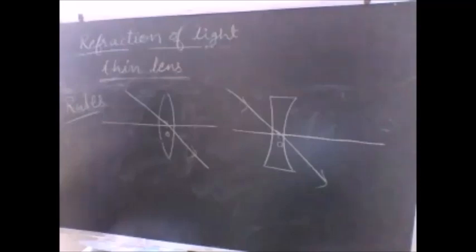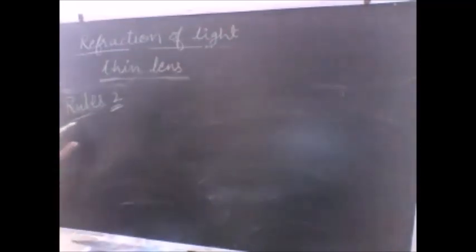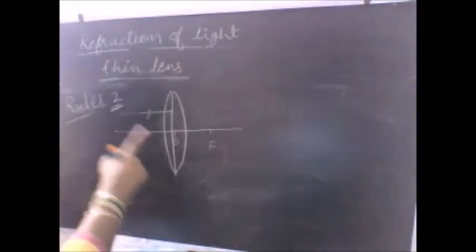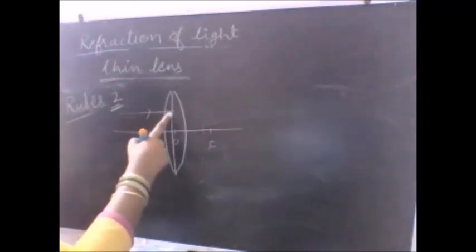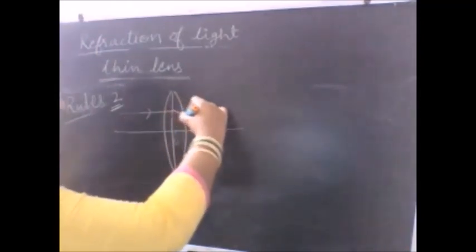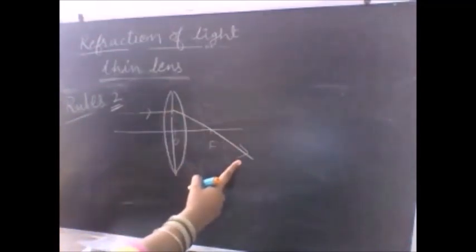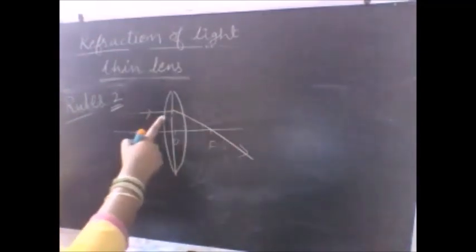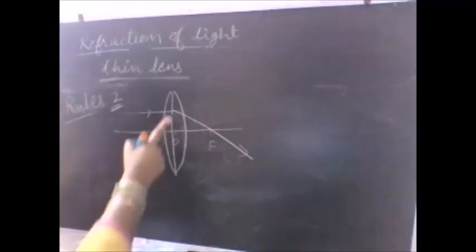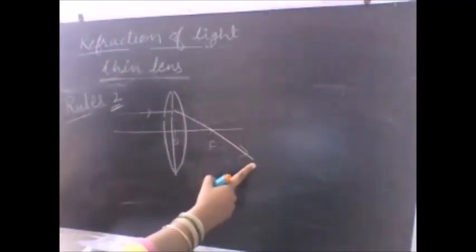This is rule number 1. And now the second rule. A light ray which is parallel to the principal axis, after refraction through the lens, passes through focus.